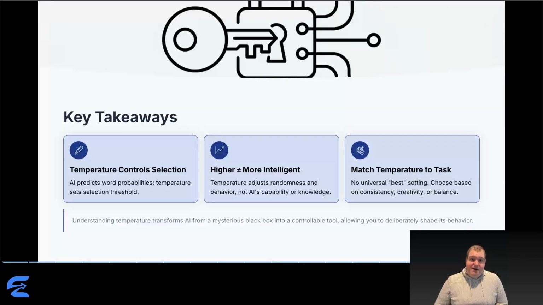Here are 3 things to remember. First, temperature controls selection. AI predicts probabilities. Temperature determines which threshold it uses to make the final choice. Second, higher doesn't equal more intelligent. Temperature adjusts randomness, not capability. It changes behavior, not knowledge. And third, match temperature to your task. There's no universal best setting. Choose based on whether you prioritize consistency, creativity, or balance. Understanding temperature transforms AI from a mysterious black box into a controllable tool.